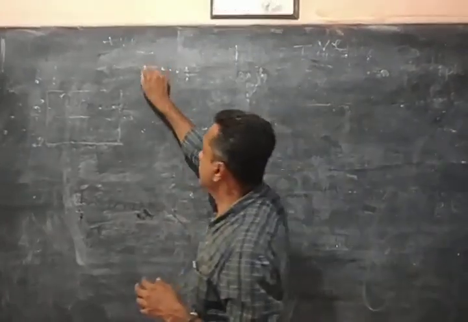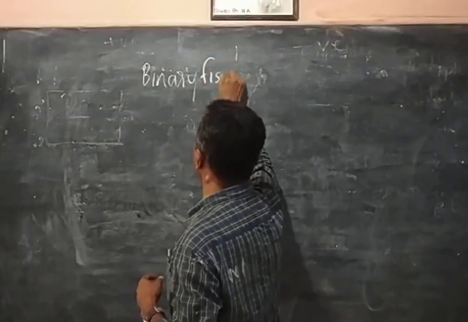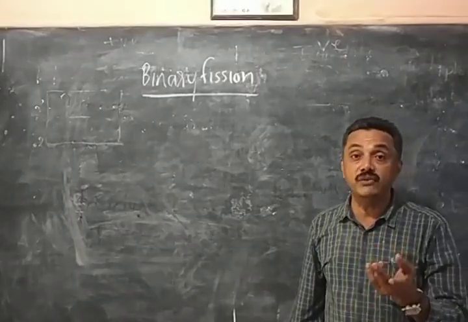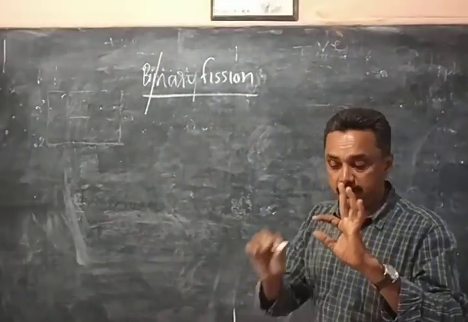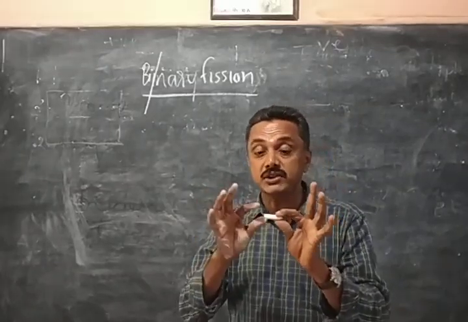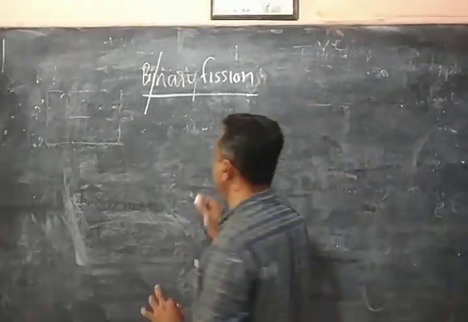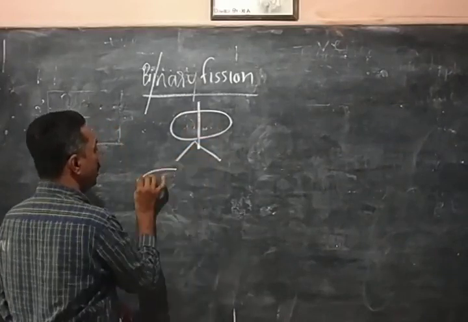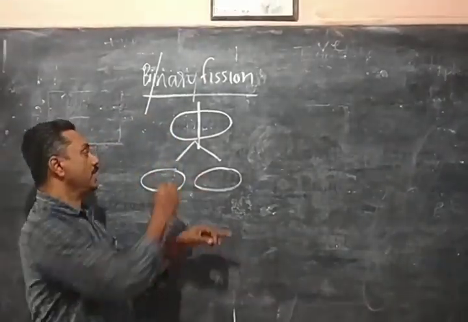What is the method? The normal method of reproduction in bacteria is called binary fission. See, bacteria reproduce normally by binary fission. What is binary fission? Bi means two, fission means breaking. Binary fission means one bacterium divides into two bacteria. That process is called binary fission, the process by which one parent bacterium divides into two daughter bacteria.